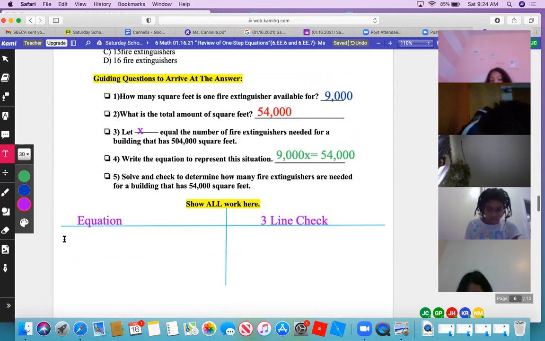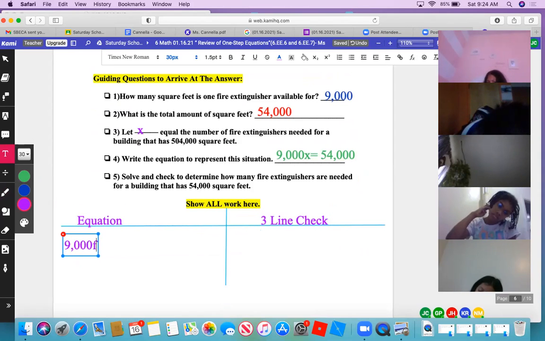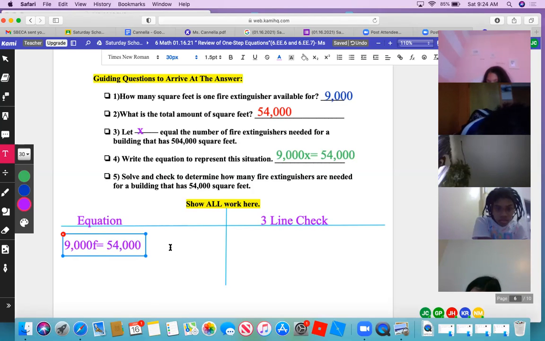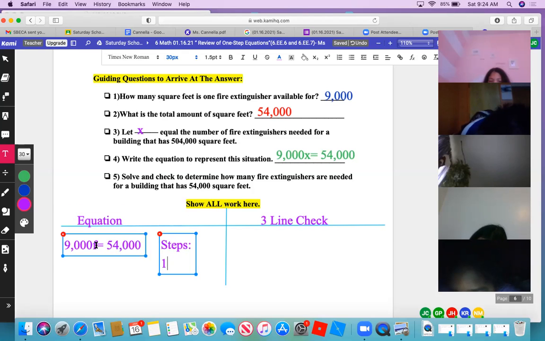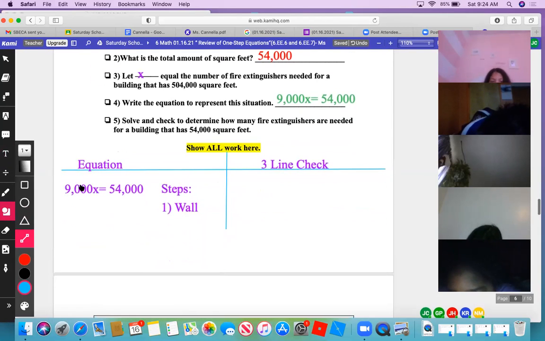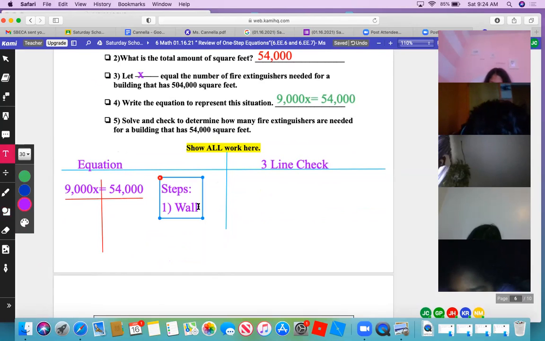Okay, so first we're gonna multiply 9. So what are the 3 steps? Let's start. I thought it was 9,000x. Oh, yeah, X. Sorry, thank you. What is the first step, Isabella? We make the wall. Let's do that. I am going to make the wall in red. After I make the wall, what do I now have to do? The opposite's called the what? Start with an I.